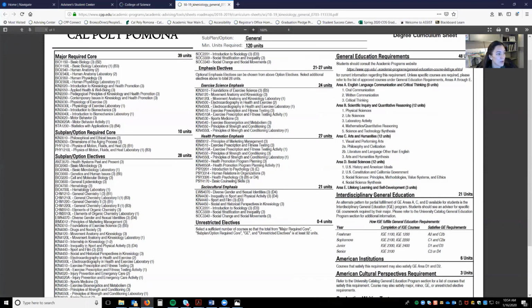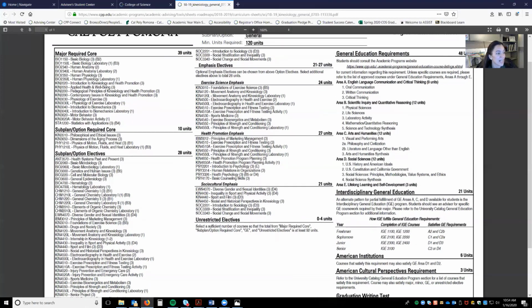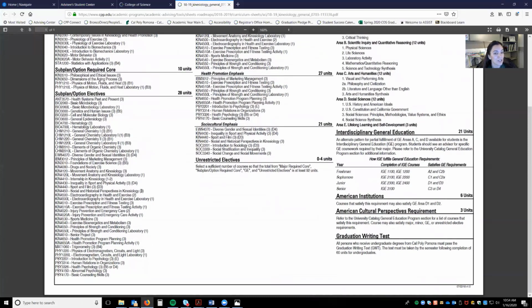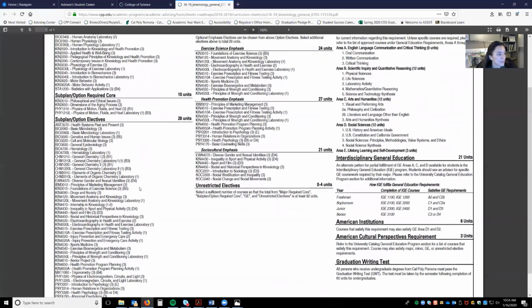Okay, so again, required, and then this is where Jen gets to pick 28 units. Be strategic with these units. As you can see, genetics and human issues, this counts as an option elective, but it also counts as a B5.